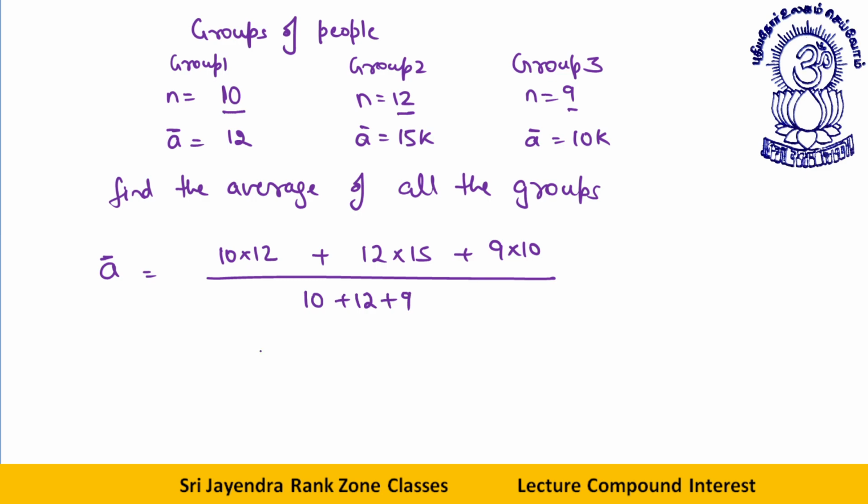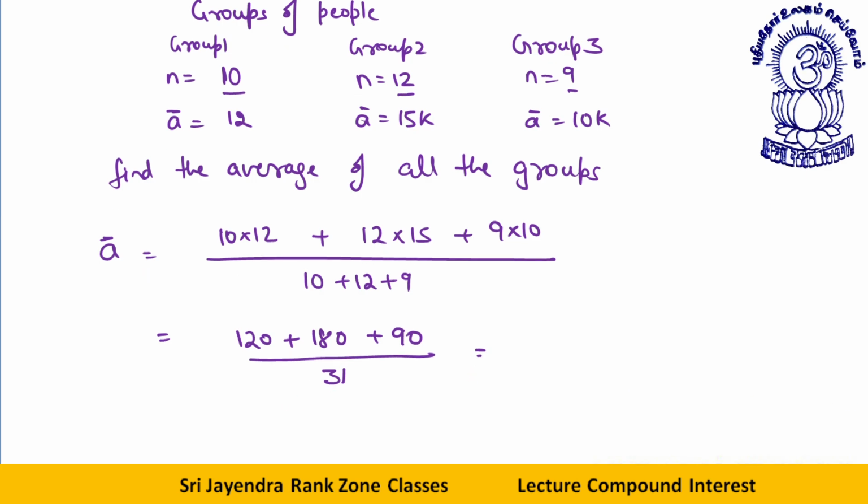10 plus 12 plus 9, that will give me what, dear students? 120 plus 180 plus 90 divided by 10 plus 12, which gives 22, plus 9 gives 31. So this is equal to 120 plus 180, 300, plus 90, 390 by 31.